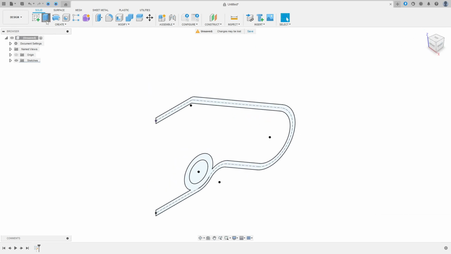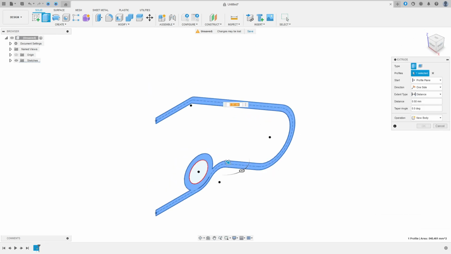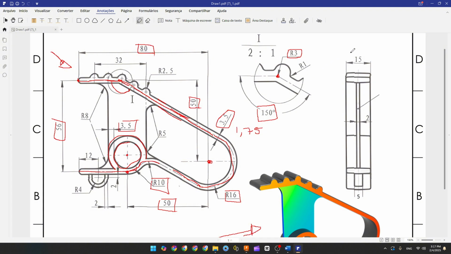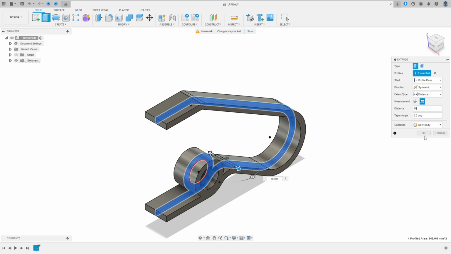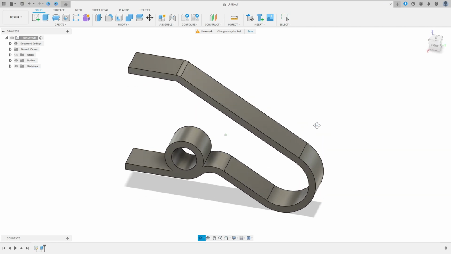Now go to extrude, select this profile. We needed to extrude this 15 millimeters, okay? So the direction, symmetric, measurement, whole length, and the distance 15 millimeters. Press OK. We made this.